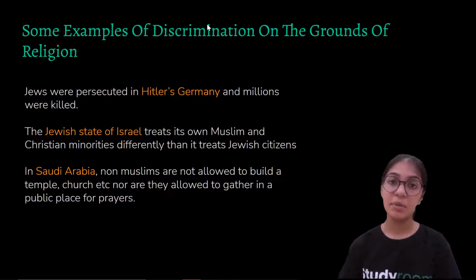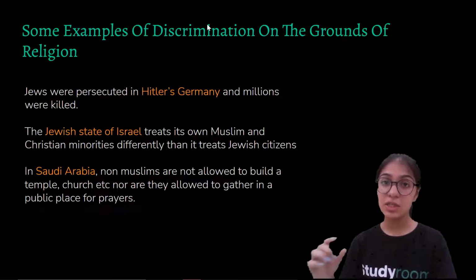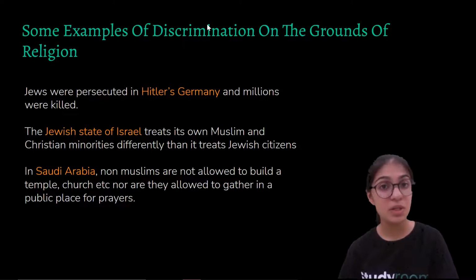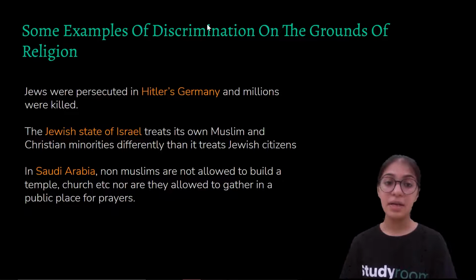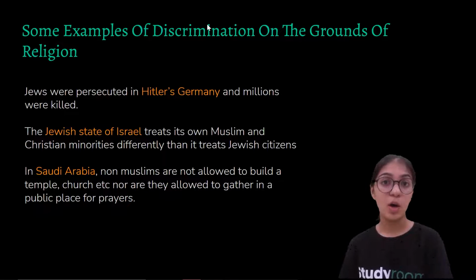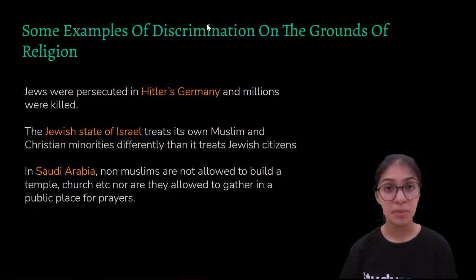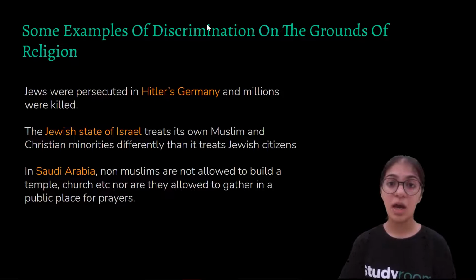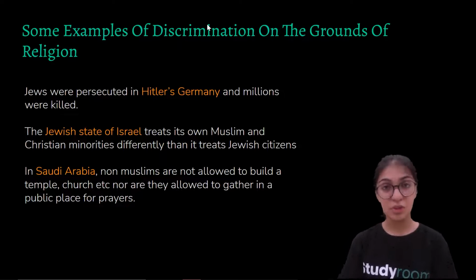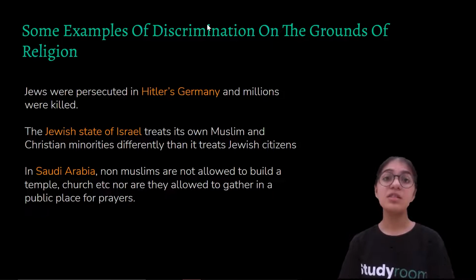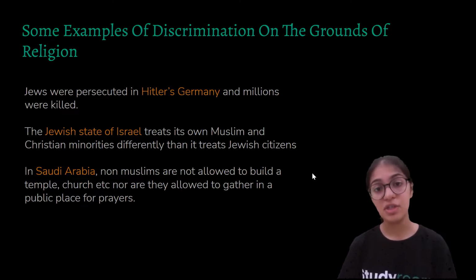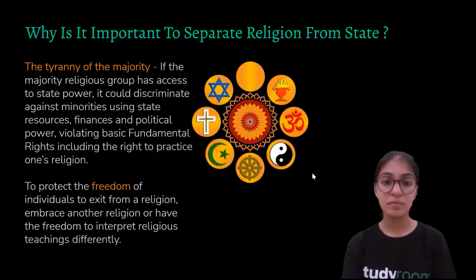The state does not support or promote each and every religion. It promotes only one religion, and it does not give equal rights to all. So it doesn't allow the Christians to gather in a public place or pray together in a public place. Here there are no equal rights given to all the religious communities. There is a discrimination amongst the religious communities.